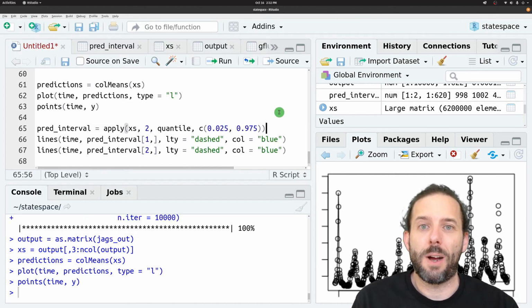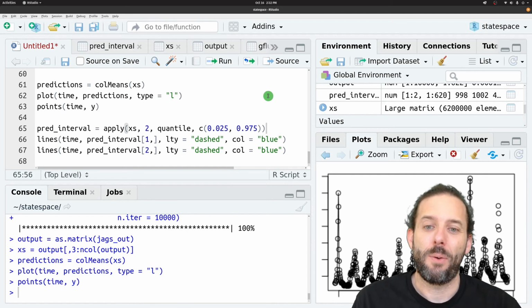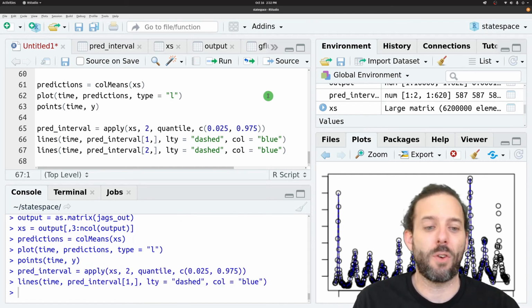So then the question becomes, does the model know that it doesn't know very much in this forecast area? Does the prediction interval get wider out there than those fairly narrow prediction intervals that we saw within the training data? So let's go ahead and look. We can rerun these last three lines of our code.